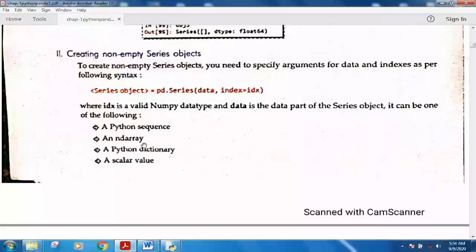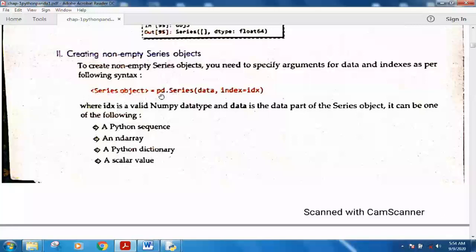You can use a Python sequence, a numpy array, a Python dictionary, or you can use scalar values to create a series object. In a series basically you have to fill the data. This is the general syntax of creating any series object.